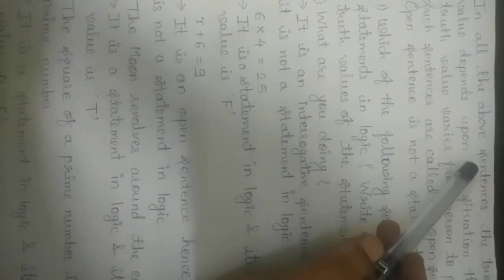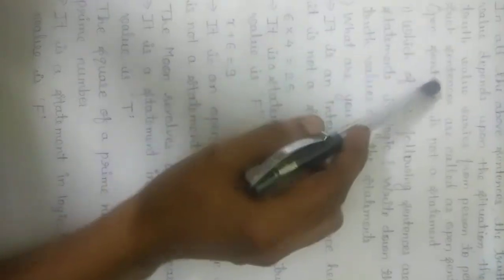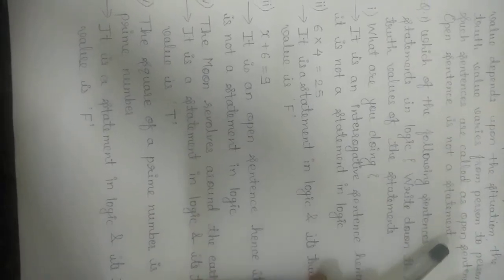So we can say that in all the above sentences, the truth value depends upon the situation. The truth value varies from person to person. So such sentences are called as open sentences. So open sentence is not a statement in logic. Since in open sentence we cannot decide the truth value whether it is true or false, therefore we cannot consider this as a statement in logic.